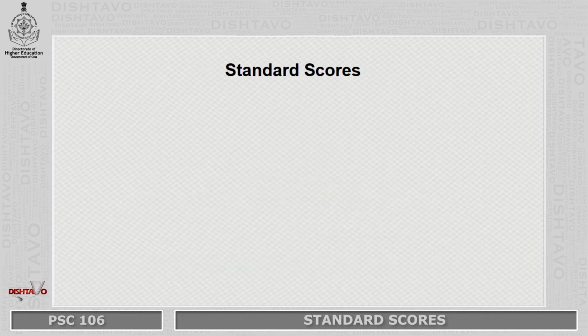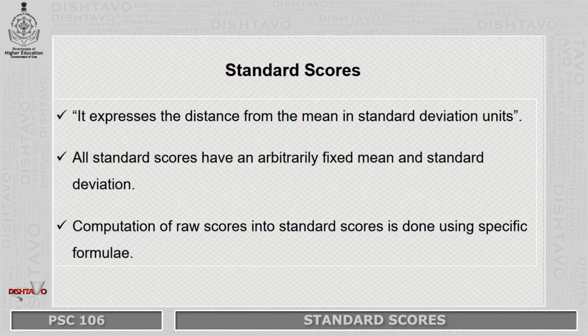Alright. Now, let's move on to what are standard scores, or rather why do we use standard scores. As I have said, raw scores in and by themselves cannot be interpreted. You cannot draw meaning out of a raw score, and that is the reason why we convert or transform raw scores into standard scores. When we transform these raw scores into standard scores, they become more and more interpretable.